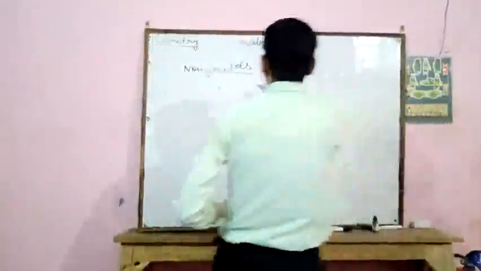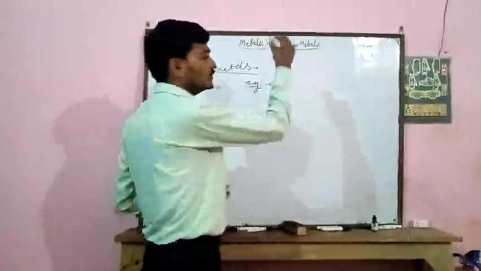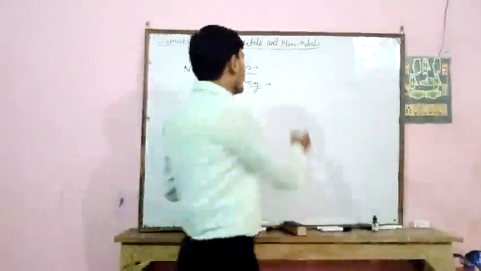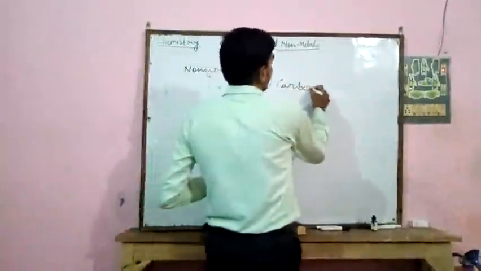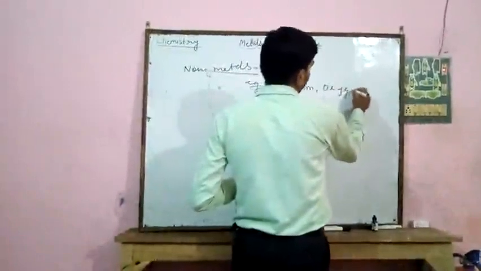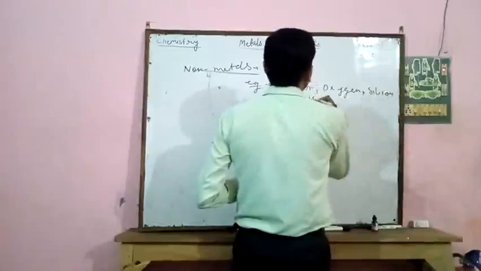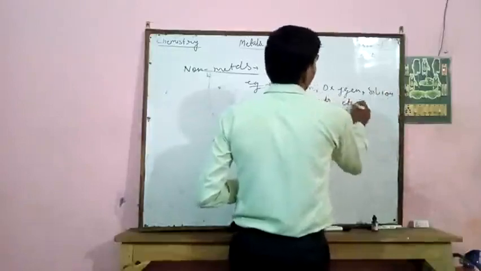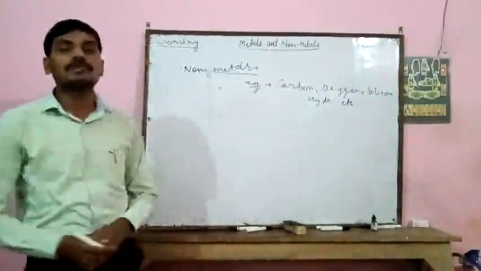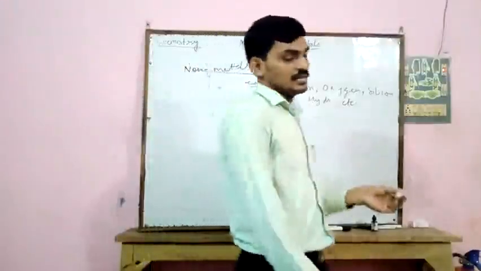For example, carbon, oxygen, silicon, hydrogen, etc. These all are examples of non-metals.